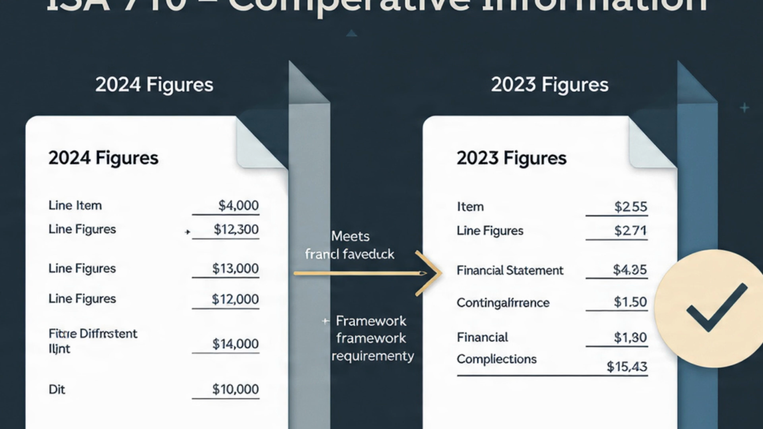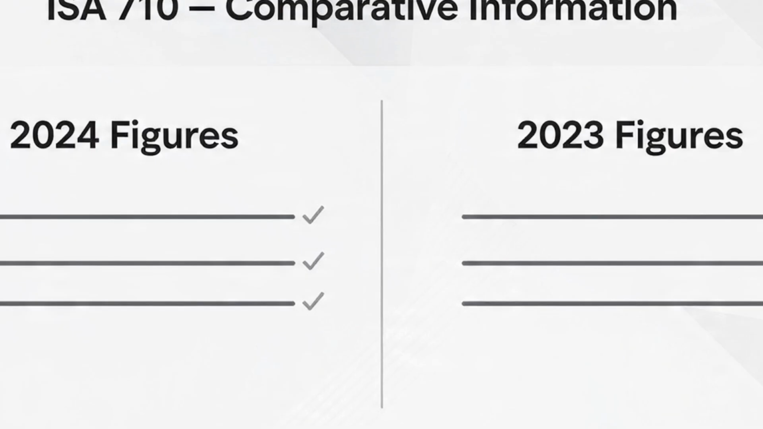ISA 710, comparative information, corresponding figures and comparative financial statements, deals with the auditor's responsibilities relating to comparative financial information. The auditor must ensure that the comparative information meets the requirements of the financial reporting framework, and that the opinion covers the current period while appropriately referencing the comparative figures. Comparative figures, make them align on framework requirement.